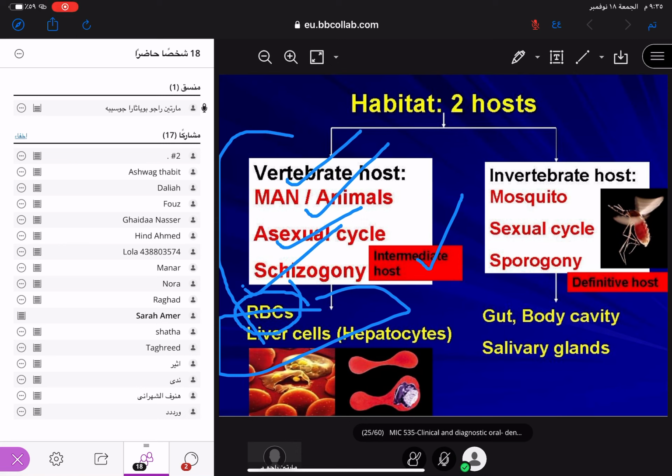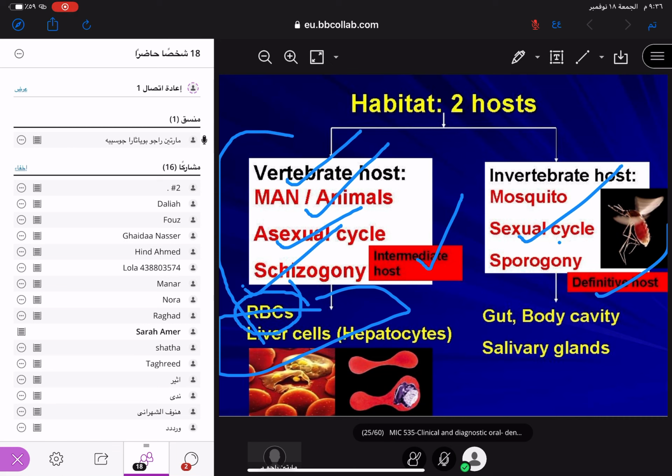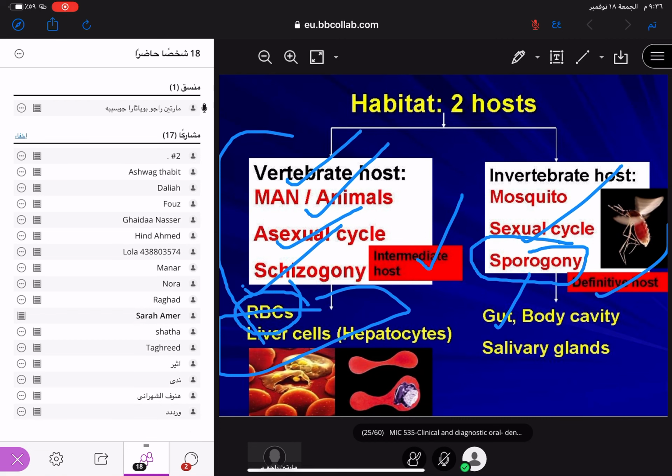This asexual stage is called the intermediate host. In the female Anopheles mosquito, you can see the sexual life cycle. That is why it is the definitive host. And that sexual cycle is called sporogony. Why sporogony? Formation of sporozoites. It is happening in the gut, body cavity, and saliva. So sporogony happens in the mosquito, and schizogony happens in the human or animals, in RBC and liver cells. Clear now? Okay.